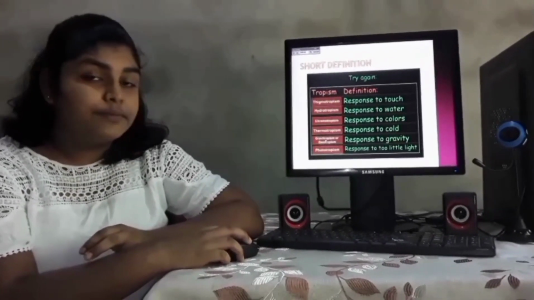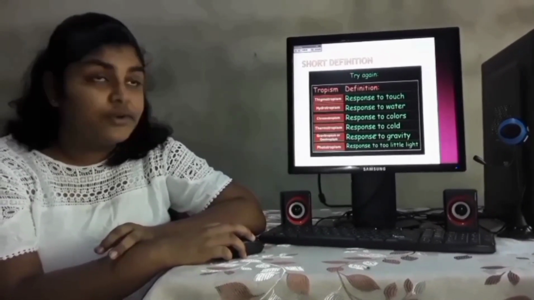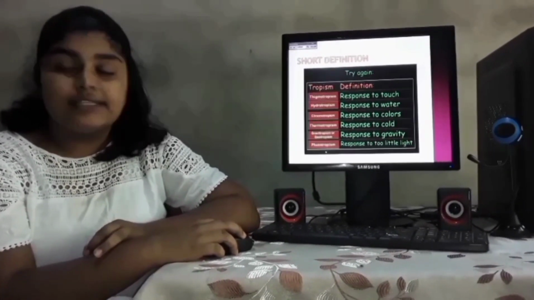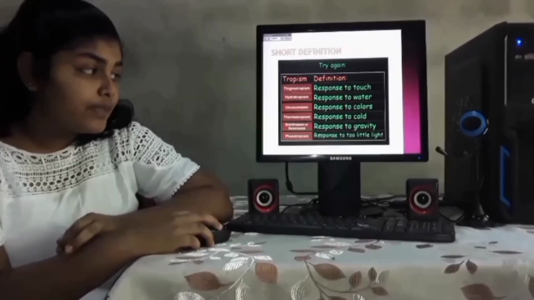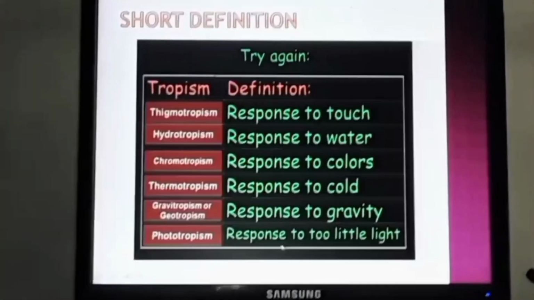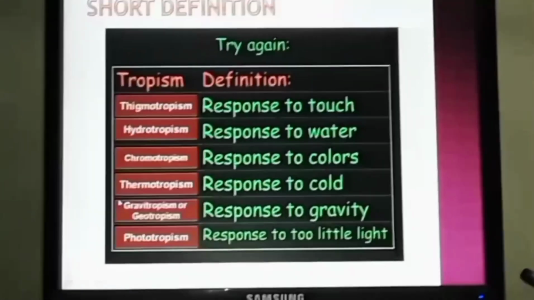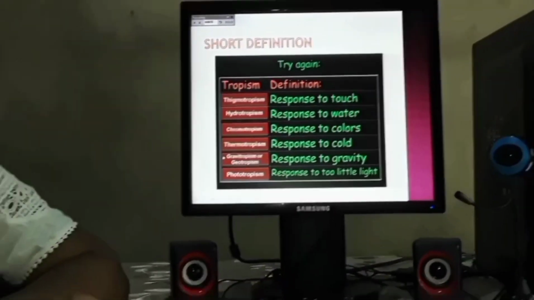Another one, gravitropism or geotropism. It responds to gravity. And lastly, phototropism. Responds to light. Can you understand what I say? Okay, I think you can understand. Now I move to my next slide.